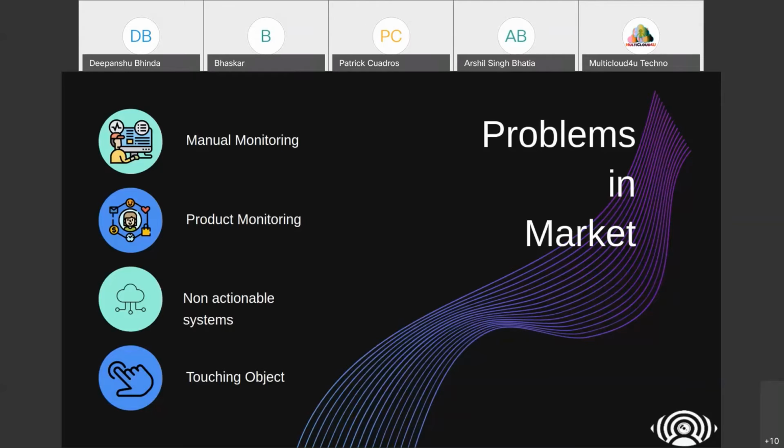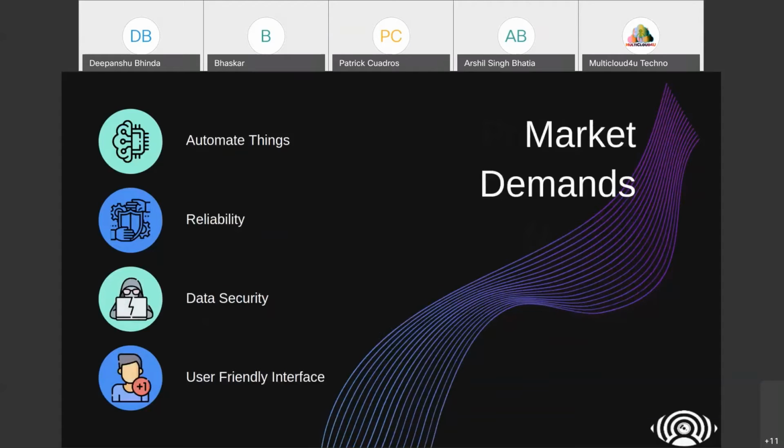And another thing is, due to COVID-19, you already know people are scared to touch any kind of object. So how can AI help with that? People want things to be automated, they want things to be reliable, they need their data to be completely secure, and they want a user friendly interface.